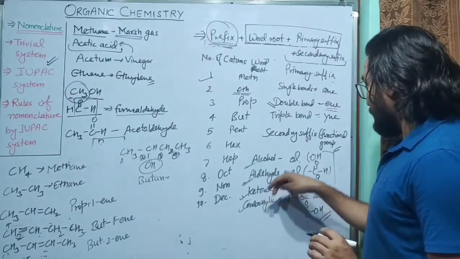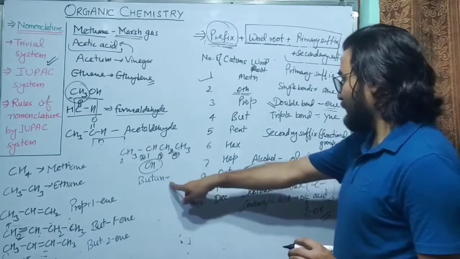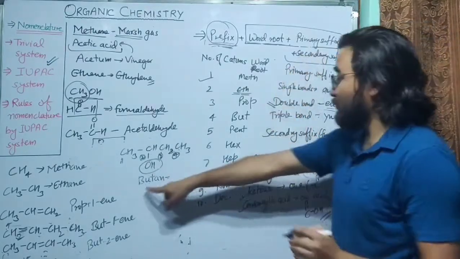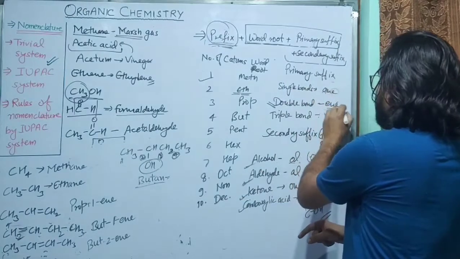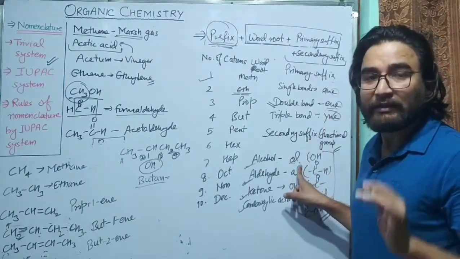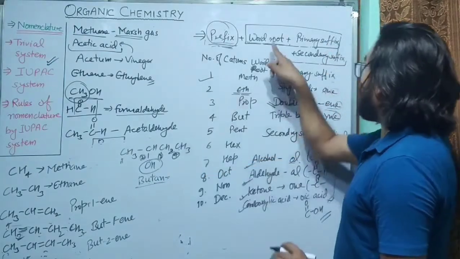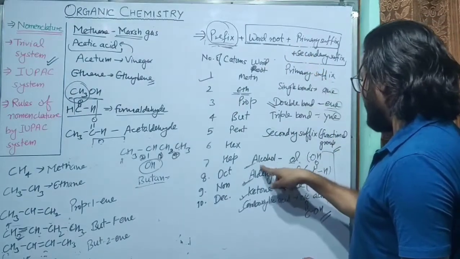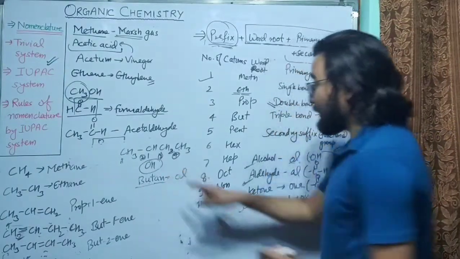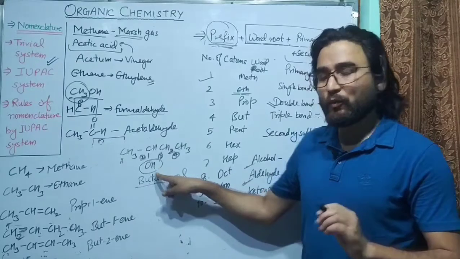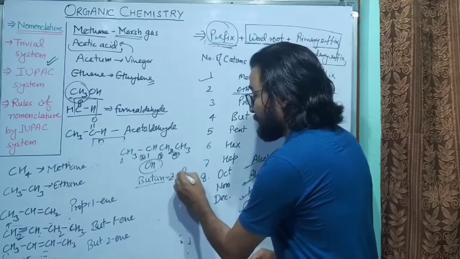Remember this. Now, because there is an alcohol on the second carbon atom, what will be the secondary suffix? We have used the word root and the primary suffix, but we will not use the letter e. If there is a secondary suffix, we can't use the letter e. So its name will be butane, word root, primary suffix, and then the secondary suffix. The secondary suffix for alcohol, for OH, is "-ol". Now we also have to show the position of OH, so it is butan-2-ol. Remember, its name is butan-2-ol.